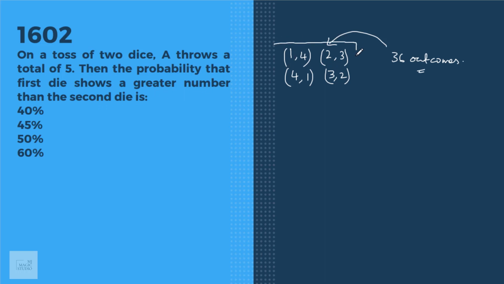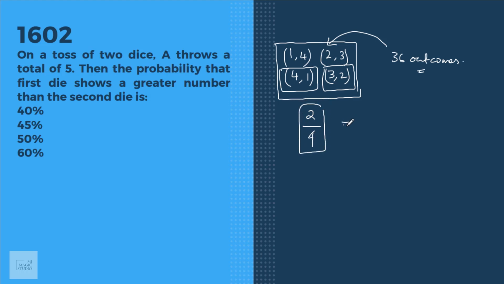Then the probability that the first die shows a greater number than the second die. That means if this is now your event outcome, then out of this, in how many of the cases can you see the first die shows a greater number than the second die? Here also the first die shows a greater number than the second die. That means 2 are the favorable options out of the 4 of this particular set. 2 by 4 is half, that is 50% probability. Option C fits in.